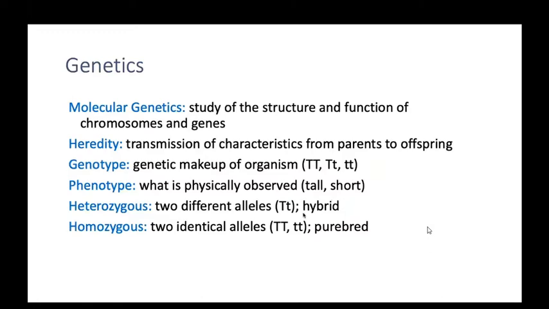That is homozygous. Both alleles are the same, that is homozygous. When both alleles are different, that is heterozygous. It is clear now?